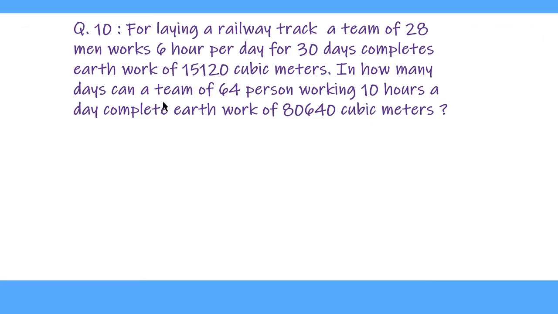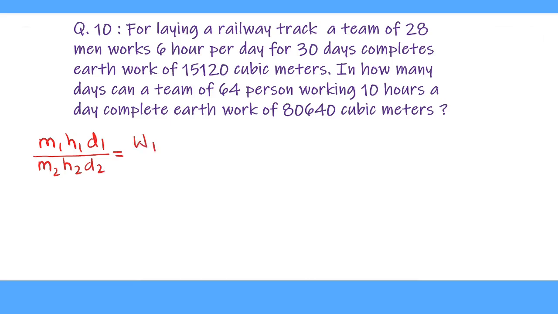In how many days can a team of 64 persons working 10 hours a day complete earthwork of 80,640 cubic meters? So we are going to use the same formula, M1 H1 D1 upon M2 H2 D2 equal